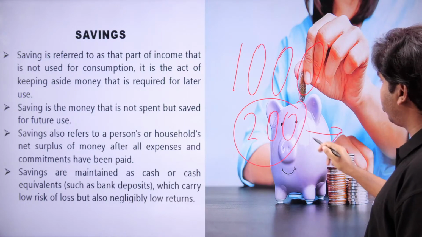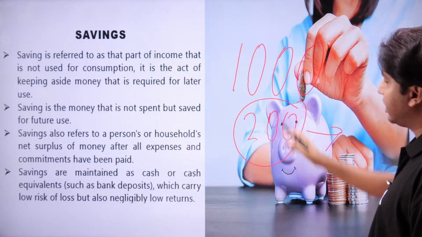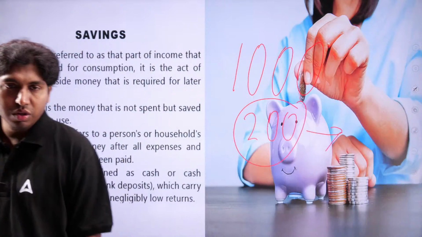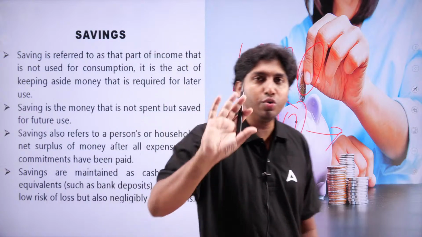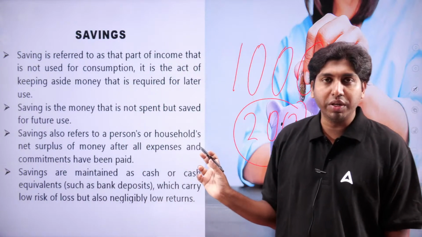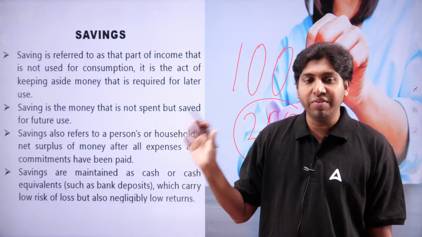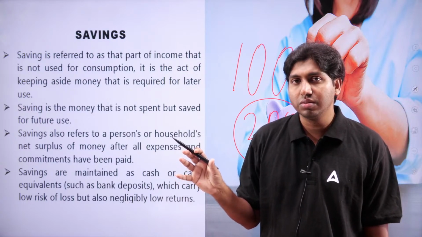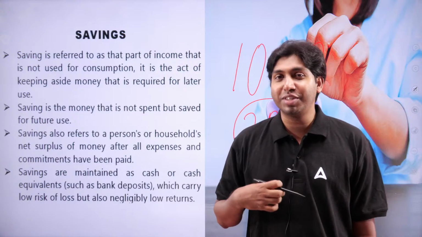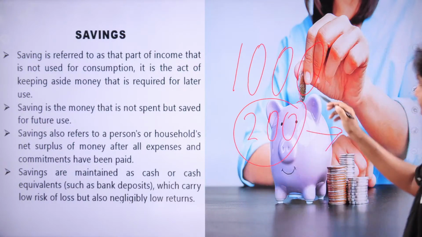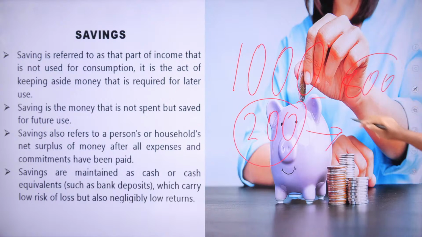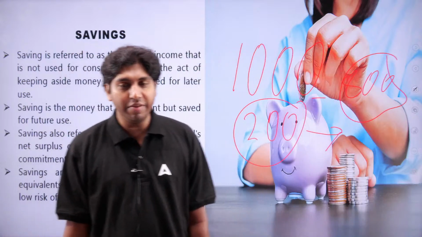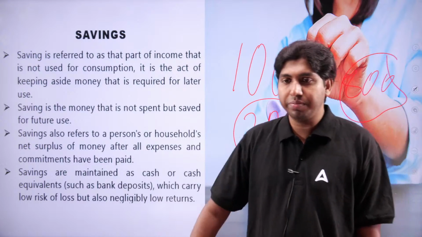This 200 rupees, which he separates from his original income, is considered savings. He will not use it for consumption. What is remaining is 800, and he will use only this 800 for consumption. The savings may be kept in a bank or in his own hand, whatever way.